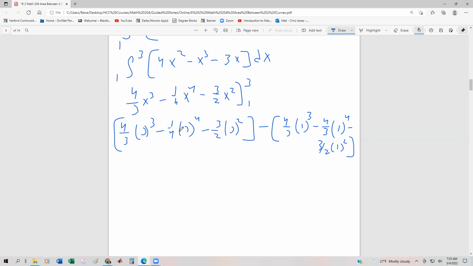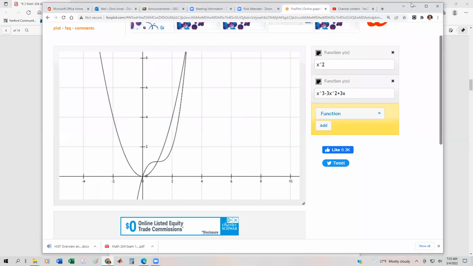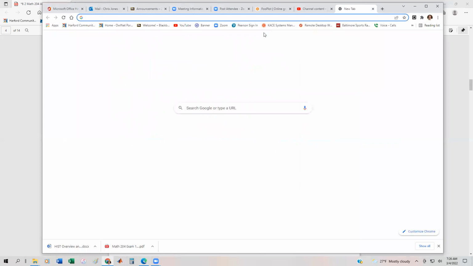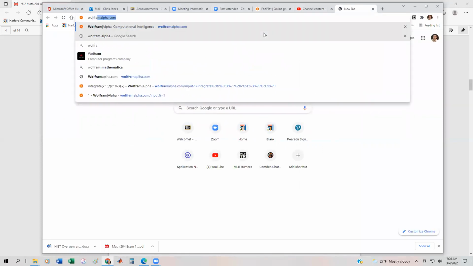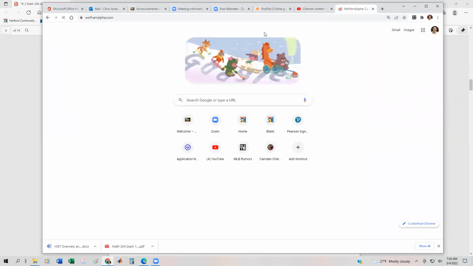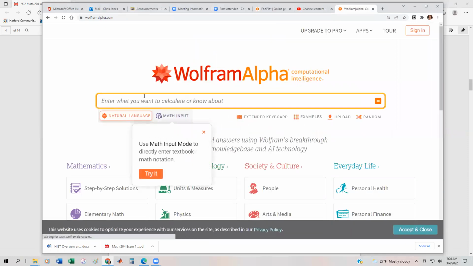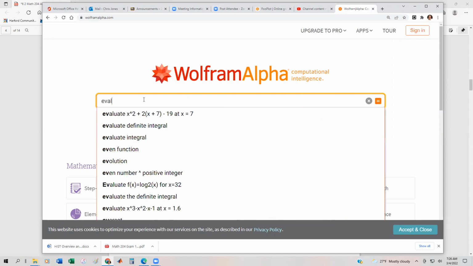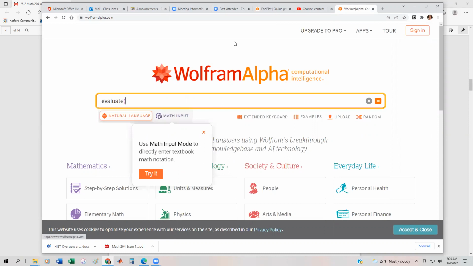use Wolfram Alpha to help me out with this. I could certainly use a graphing calculator. It's probably no different when you're typing these in. So I'm going to go to Wolfram Alpha. And of course, we're going to check the integrals as well when we're done. So let's just evaluate our polynomial. This is a pretty cool trick that we can do.